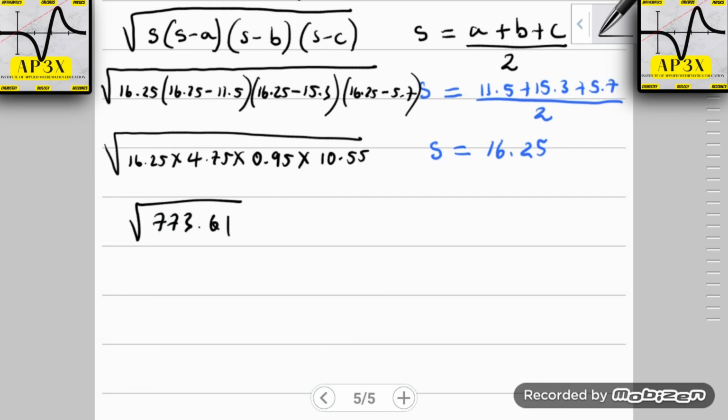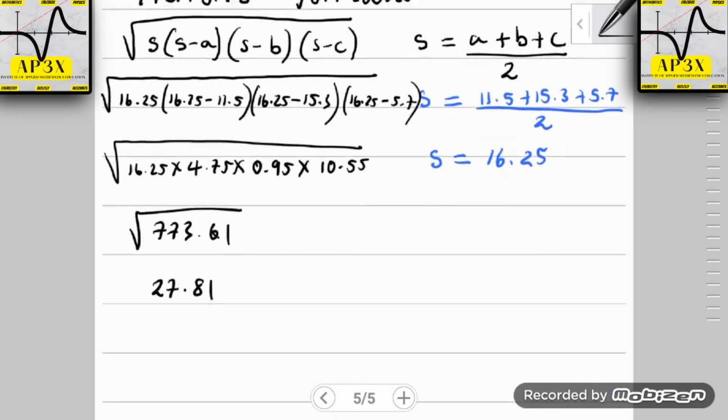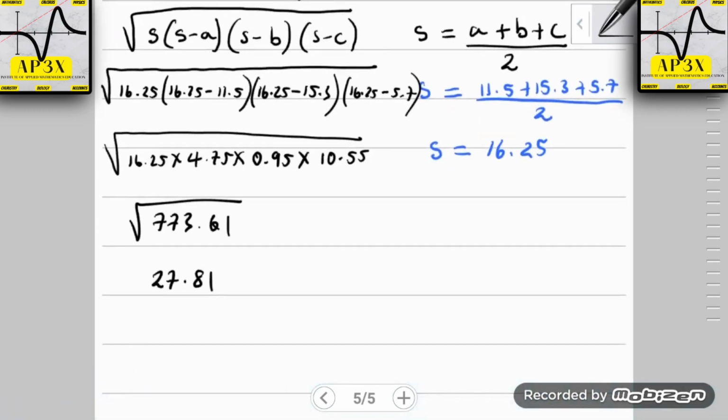By finding the square root of this result, 773.61, we attain a final result for the area to be 27.81. All right, perfect result that we have here. Okay, and that's going to be meters squared.